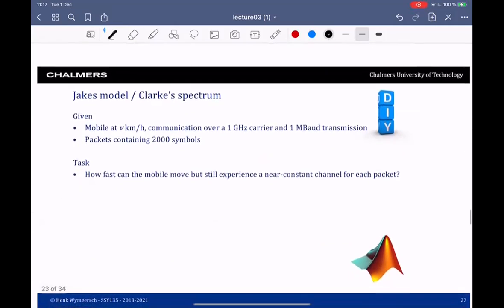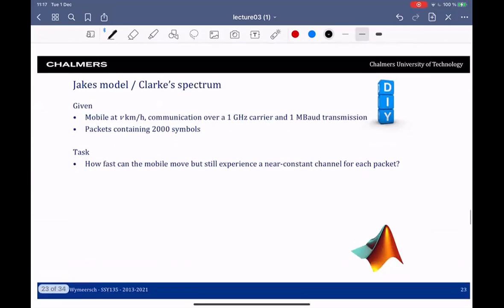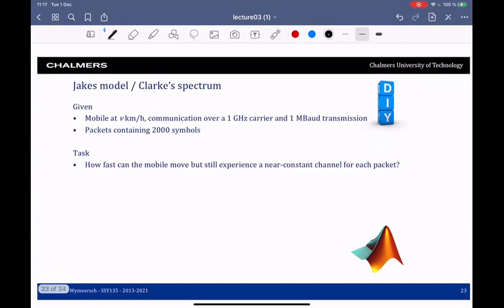Good, then we just have, I think, one more topic. So let's do an example. Suppose that you're moving at a certain velocity, v kilometers per hour, or meters per second, whatever you prefer. You have a communication over a 1 gigahertz carrier, so lambda is 30 centimeters, and 1 megabaud transmission, so 1 megahertz bandwidth. And you're sending packets that contain 2000 symbols.